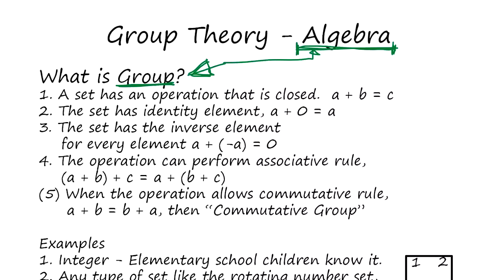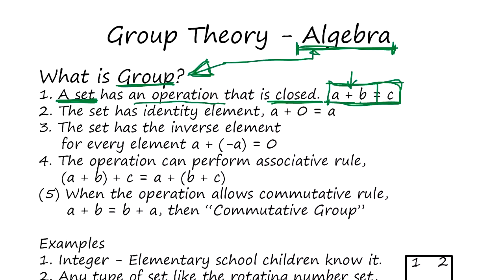What is a group? For a group, there are several conditions. A set, meaning a group of something, has an operation that is closed. Closed means after the operation, if the operation is addition, A plus B produces C, an element within the same group. That means it's closed. If some operation like a square root of -1 jumps out of the real numbers and becomes an imaginary number, that's not closed. The addition operation is closed.